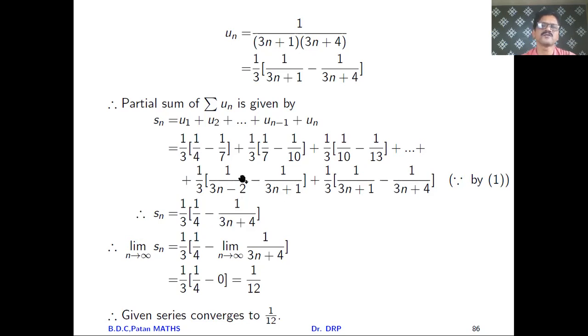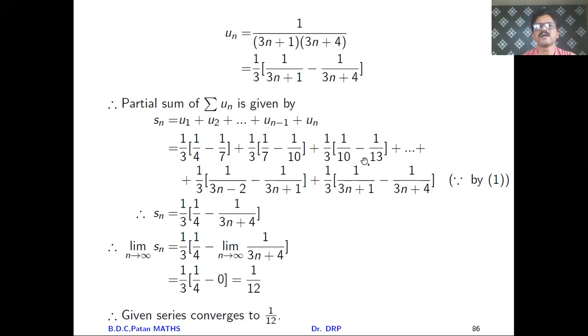Now, friends, what happens after this step: 1 by 3 into 1 by 4 remains as it is. And 1 by 3 into minus 1 by 7 plus 1 by 3 into 1 by 7, this second term and this first term get cancelled. This second term and this first term get cancelled, and so on, meaning only this term remains. So you get the first term 1 by 3 into 1 by 4, and minus 1 by 3 into 1 upon 3n plus 4.